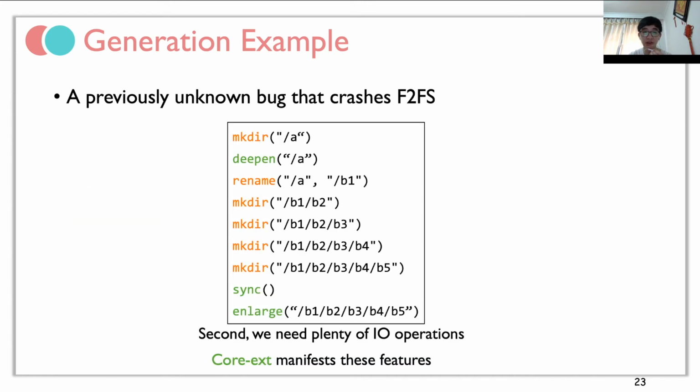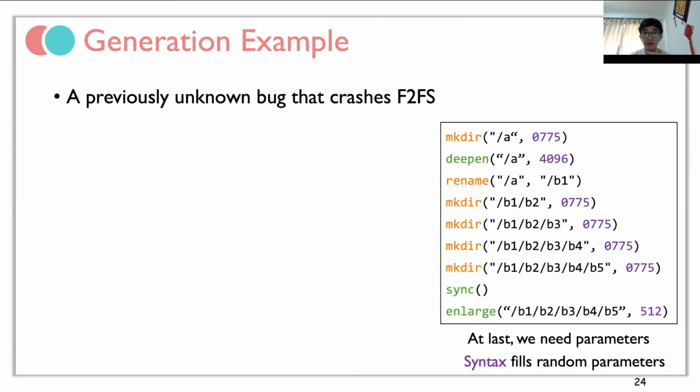At the same time, we need plenty of I/O operations which may manifest file system journaling, caching, or other features. The core extension model manifests these features and provides high-level system calls. Finally, the syntax model provides random parameters, and these parameters may trigger other complex file system features.